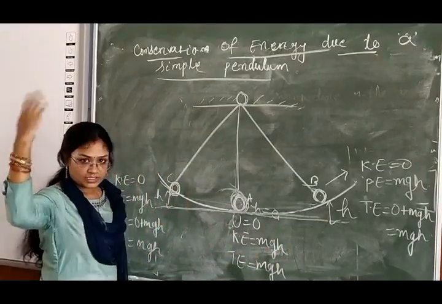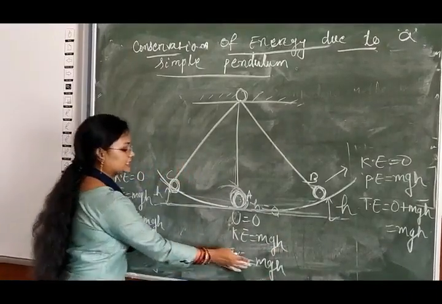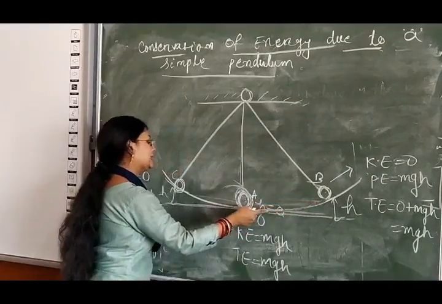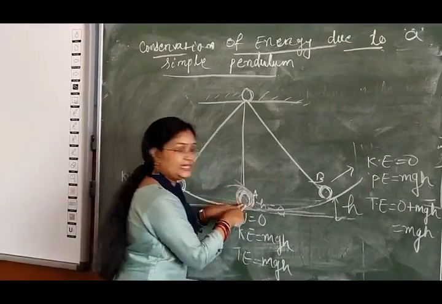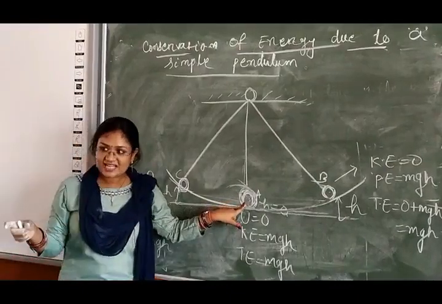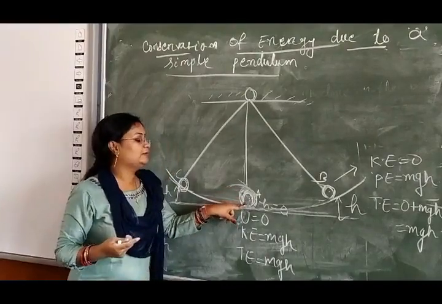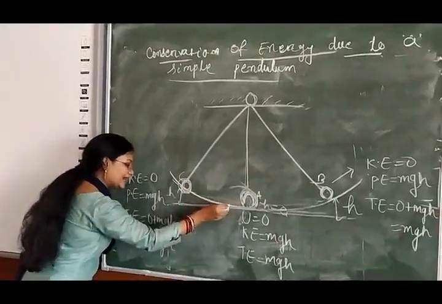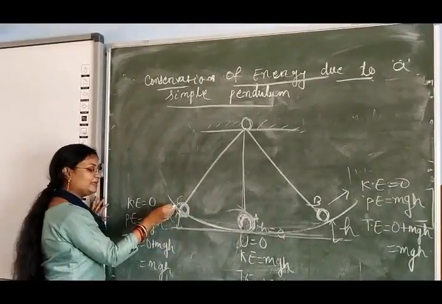You can also prove that for a freely falling body, kinetic energy is mgs, so the total energy is also mgs. From here to here, the potential energy is decreasing and the kinetic energy is increasing, and at this point the kinetic energy is maximum. And kinetic energy is what? Half mv square. If kinetic energy is maximum, then speed is also maximum, and with this speed the pendulum will move from here to here, and at this point the height is increasing, so the potential energy is increasing, and at this point the kinetic energy will be 0.